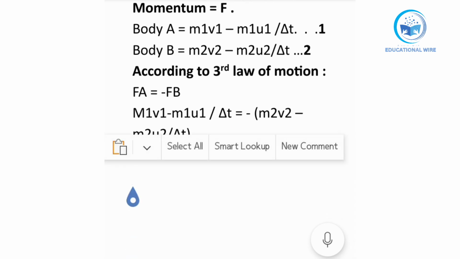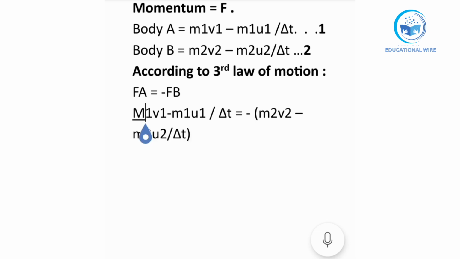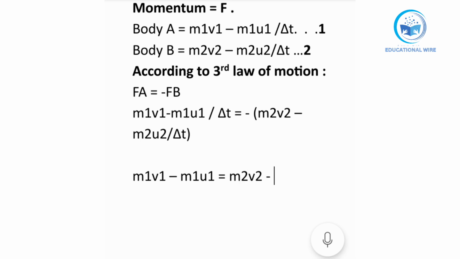After that we will have the remaining: m1 v1 minus m1 u1 is equal to minus m2 v2, and when it multiplies, minus minus gives plus, so plus m2 u2.